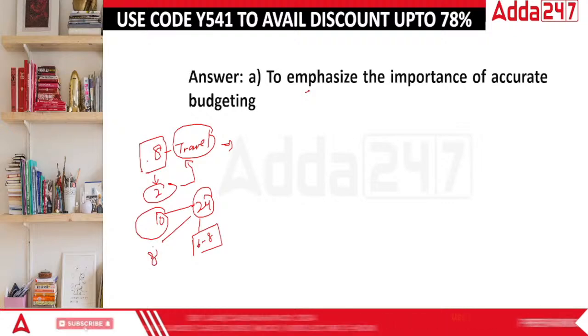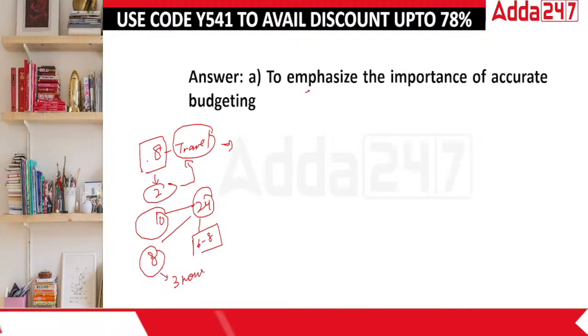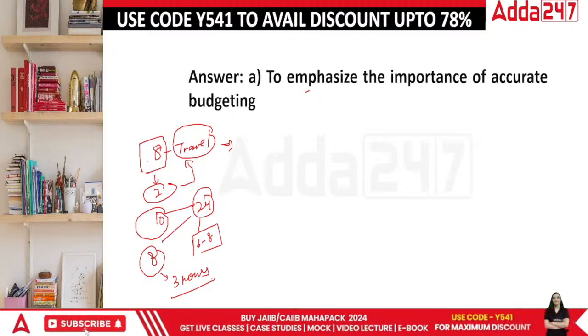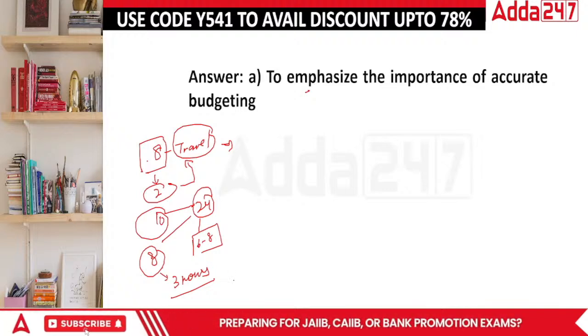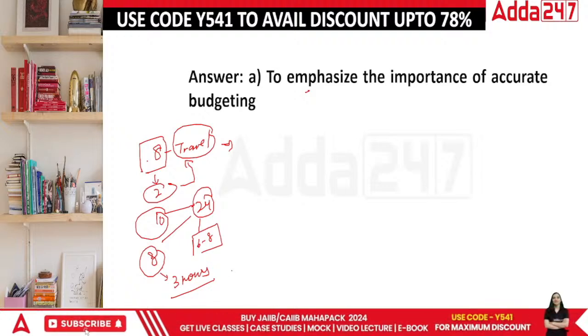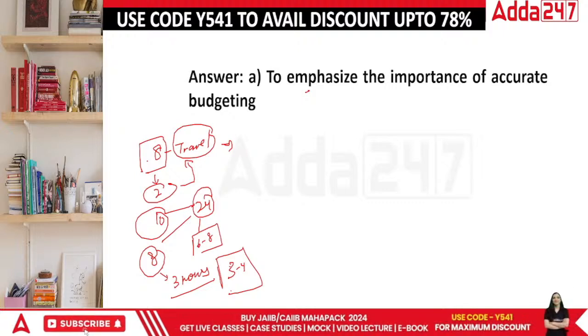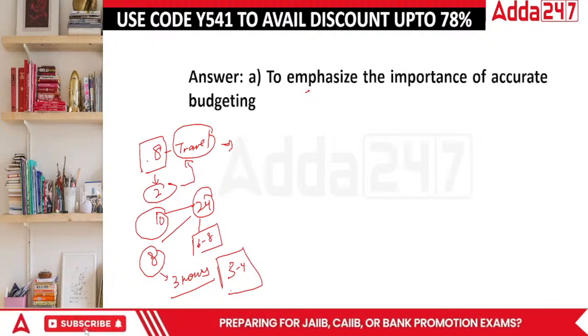Then what about the next 8 hours? Among these, at least 3 hours get wasted here and there because things are going on in a very haywire situation in every household. You have to do this, you have to do that, you're going to the market, and other work that you are doing during your working hours and after your working hours are over. Then, along with this, whatever time you are left with, at least 3 to 4 hours you would like to keep for your family and their work. So technically, in this case, where is that particular area where I can say, study for 8 hours now, don't sleep at all?